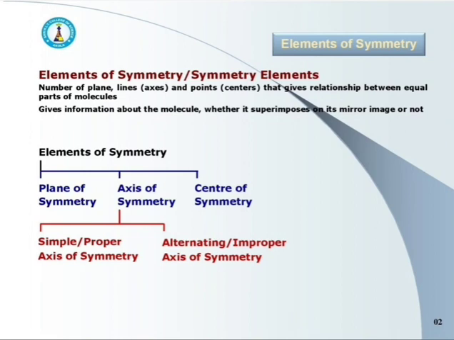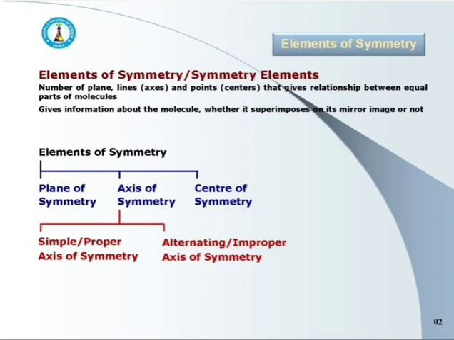Again, I am going to repeat. The number of planes, lines that is the axis, and the points that is the centers, which give a relationship between equal parts of molecules, are called elements of symmetry or symmetry elements. Symmetry elements of a given molecule tell whether the molecule is superimposable on its mirror image or not.